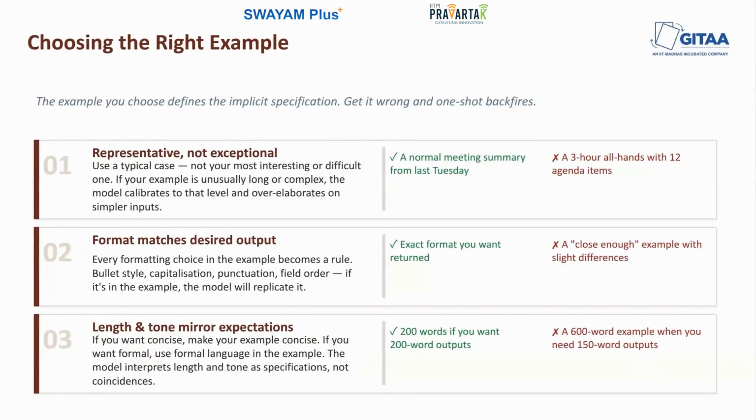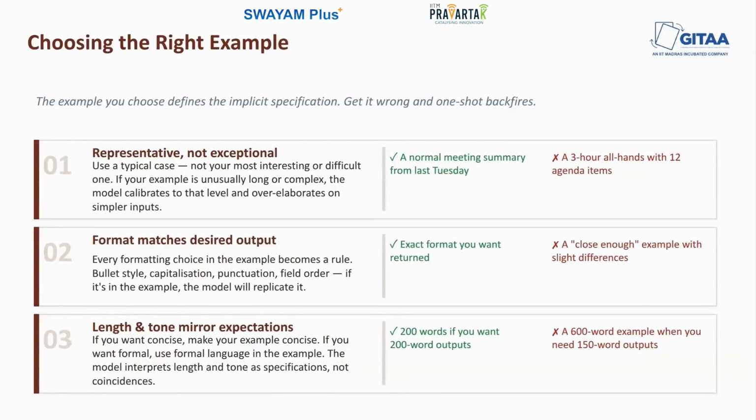And the second rule is format must match exactly what you want back. This one is a little subtle, but it's very critical. Every formatting decision in your example, the labels you use, the separators, the capitalization, how sections are delineated, this becomes an implicit specification. So if your example labels the output field as category and the model returns label instead, then that's a failure of the example, not the model. So make sure every detail of the example format is exactly what you want replicated.